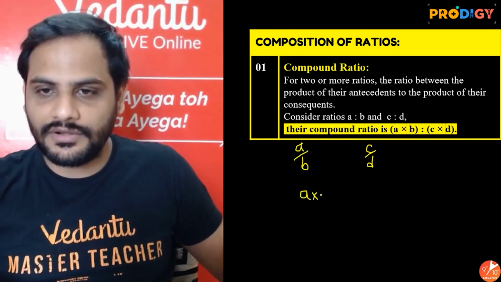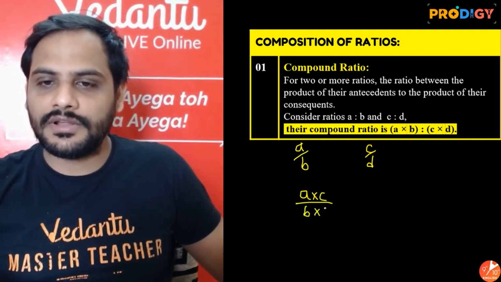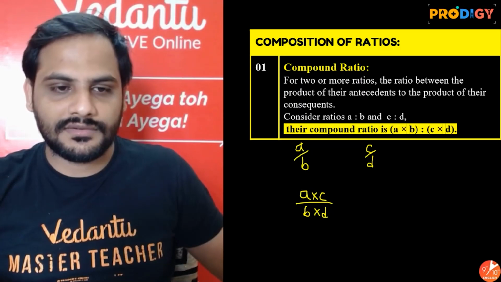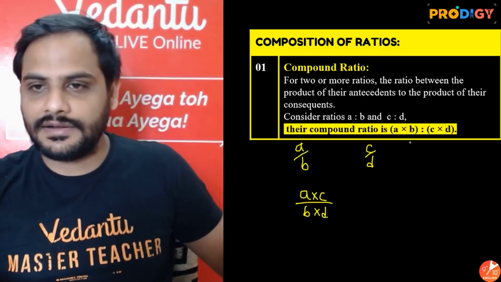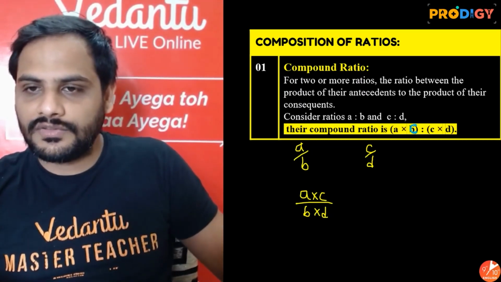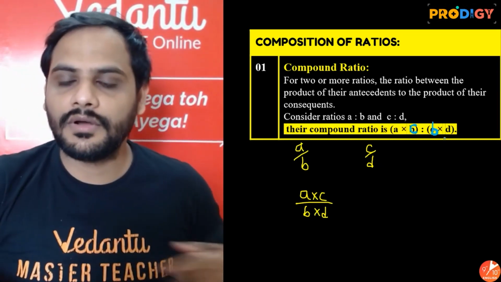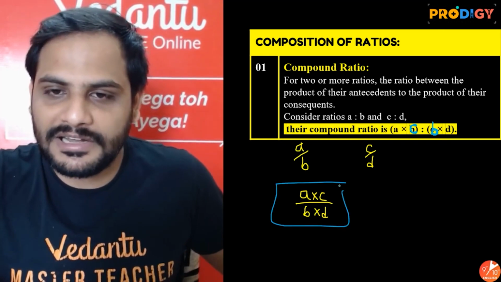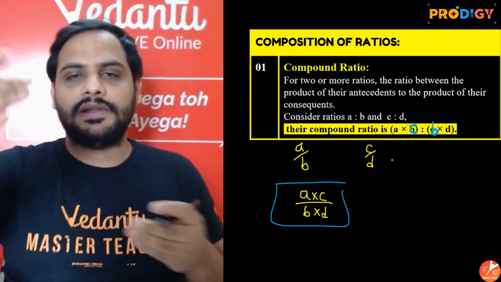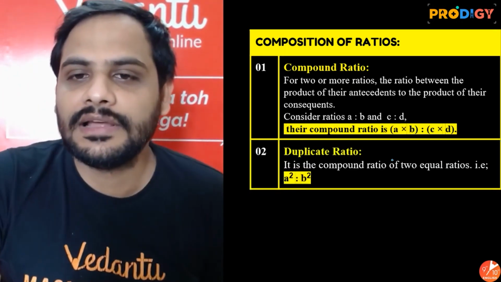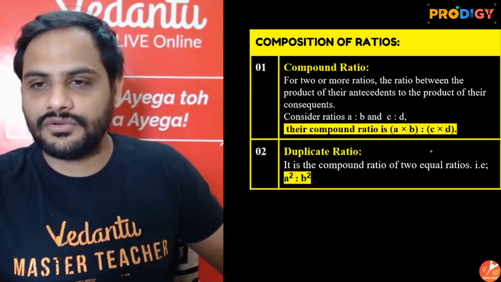Here it is written wrong. It will be A into C divided by B into D. Guys, there is a small mistake here. Let me correct it. It will be A into C and B into D. This will be the compound ratio. Multiply the numerators, multiply the denominators. Simple.